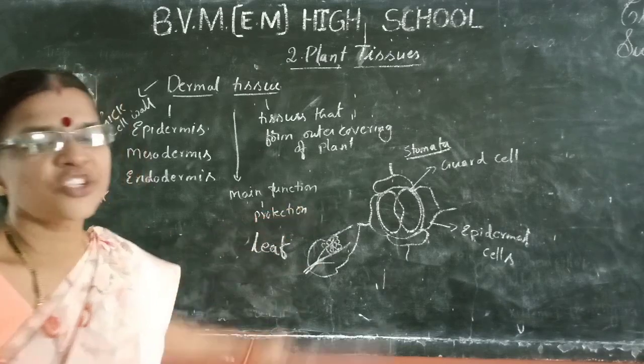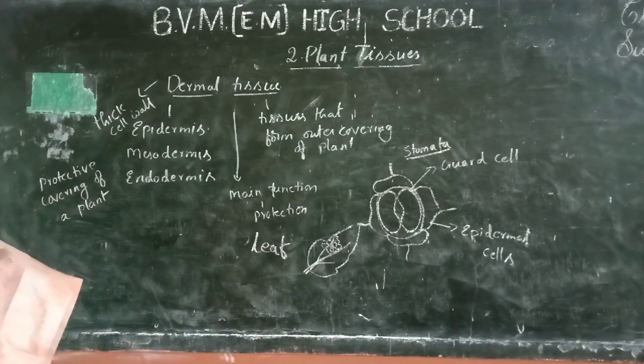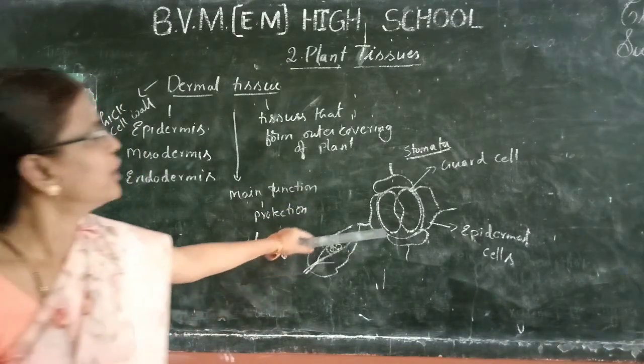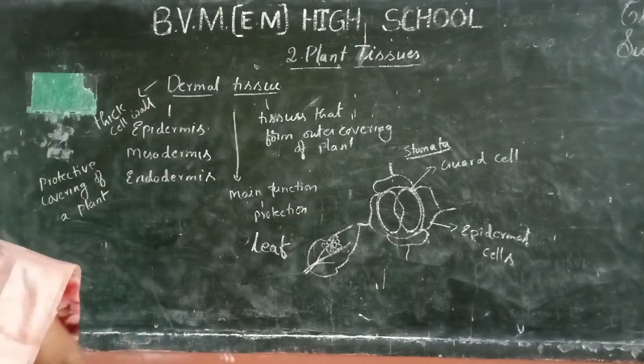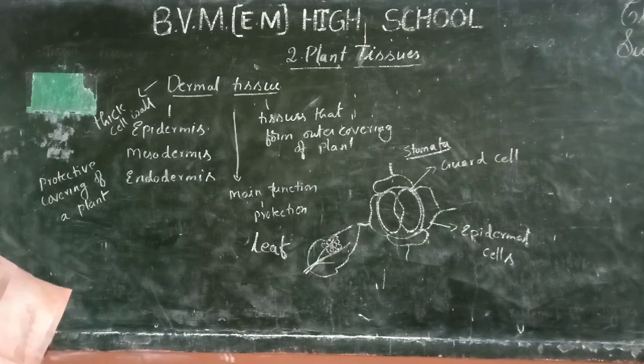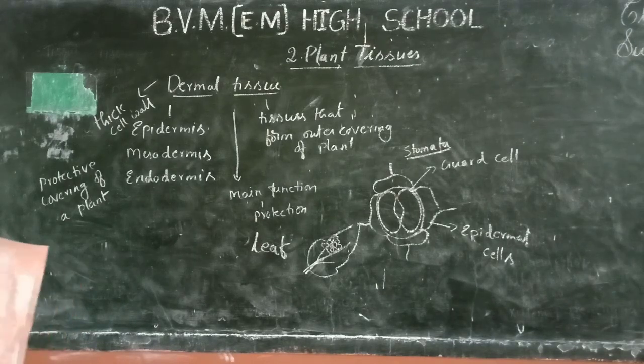They are called stomata. These are enclosed by two kidney-shaped cells called guard cells. Stomata are used for the exchange of gases.